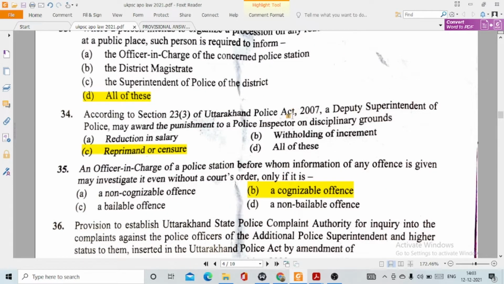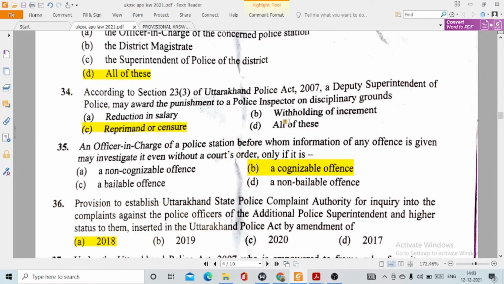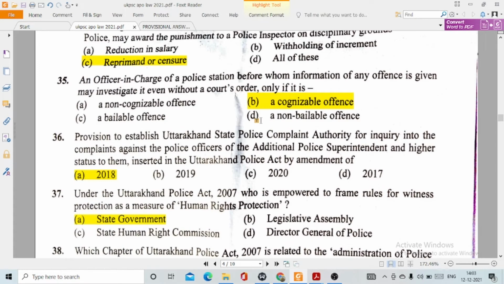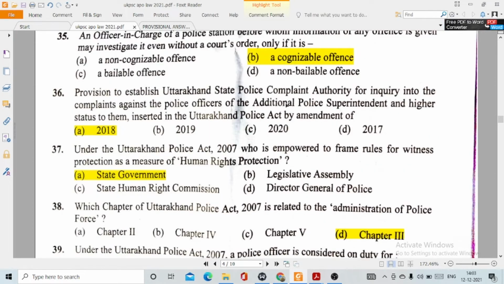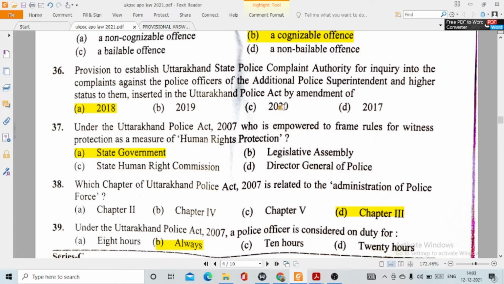34. According to section 23 clause 3 of the Uttarakhand Police Act 2007, a deputy superintendent of police may award the punishment to a police inspector on disciplinary grounds. This is option number C, reprimand or censure. 35. An officer in charge of a police station before whom information of any offence is given may investigate it without a court's order only if it's a cognizable offence. Option number B. 36. Provision to establish Uttarakhand State Police Complaint Authority for inquiry into the complaints against the police officers of the additional police superintendent and higher status to them was inserted in the Uttarakhand Police Act by amendment of option number A, 2018.